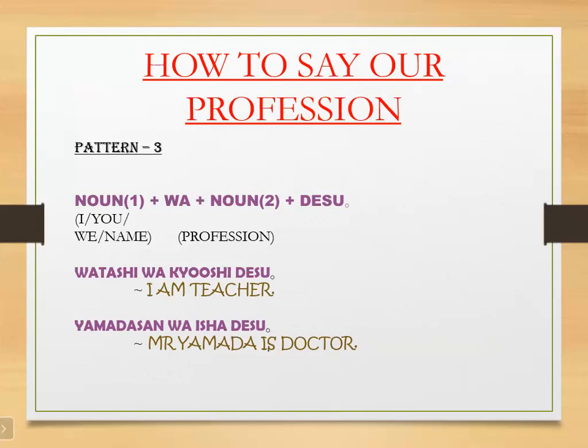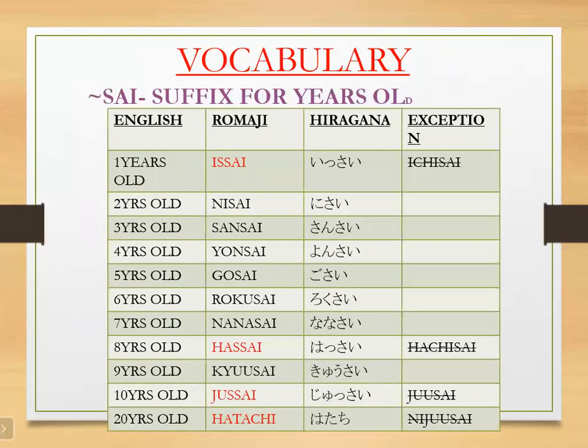Now moving to the next part, how to tell our age. Whenever we want to give our self-introduction, the basic things we have to say are our name, nationality, profession, and our age. So we have a suffix known as sai. Sai is the suffix for years old.